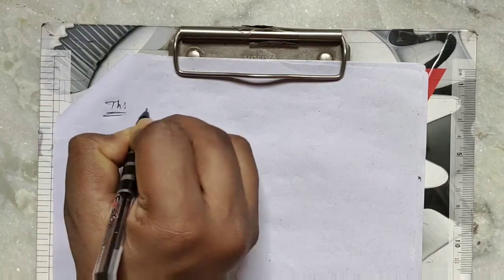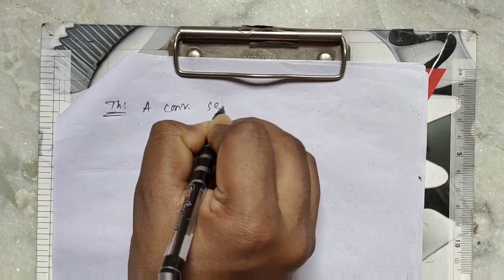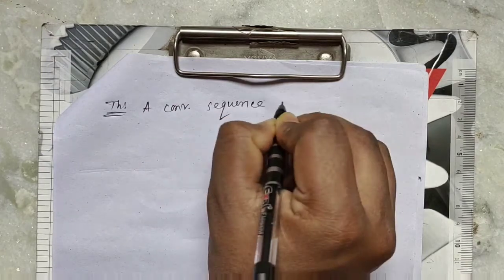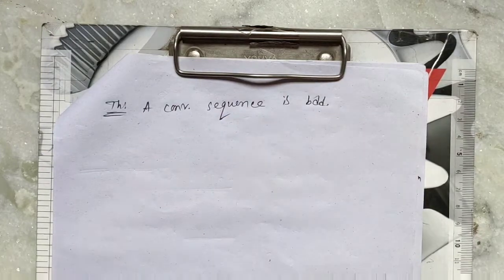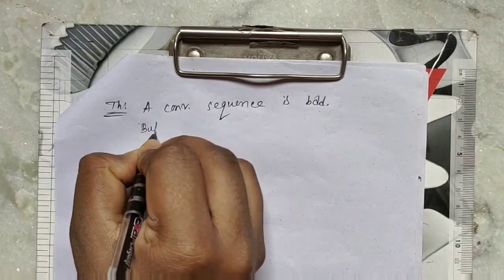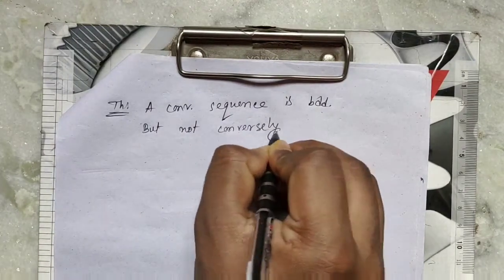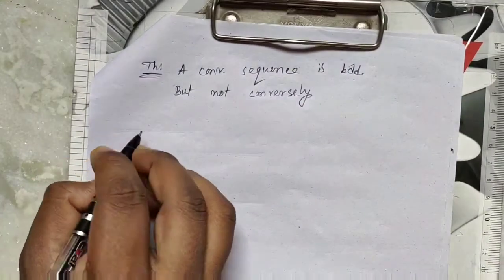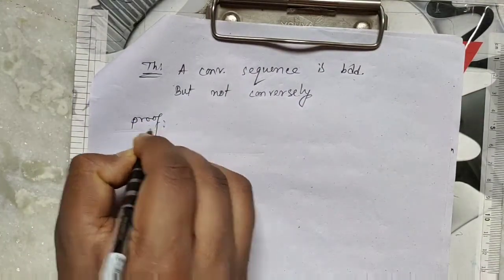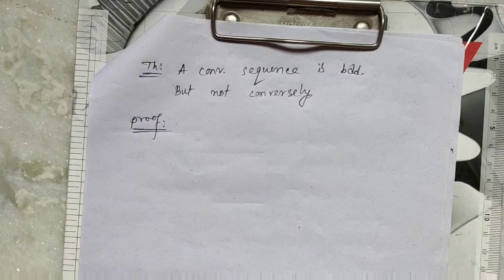Now the theorem on bounded sequences. Theorem: a convergent sequence is bounded, but not conversely. Every convergent sequence is bounded, but every bounded sequence may not be convergent.